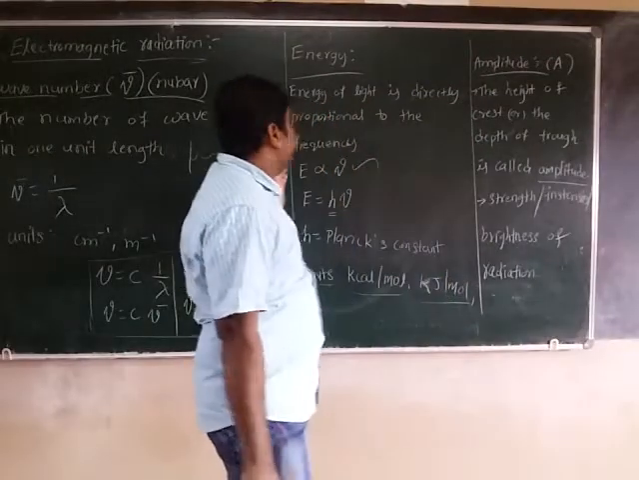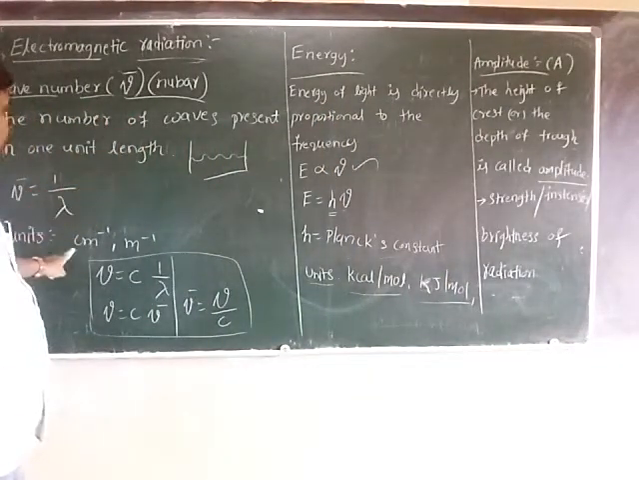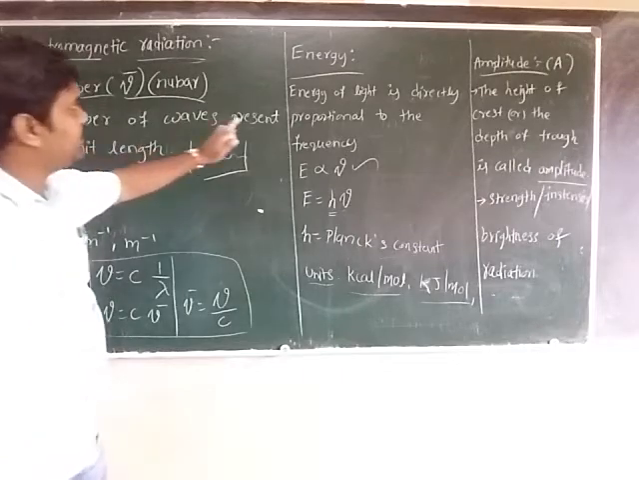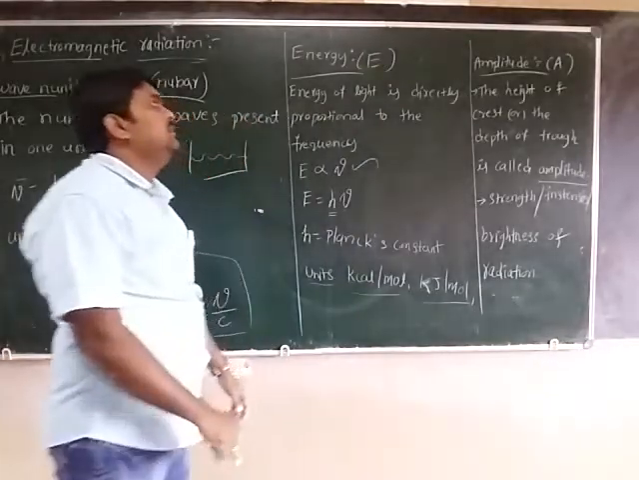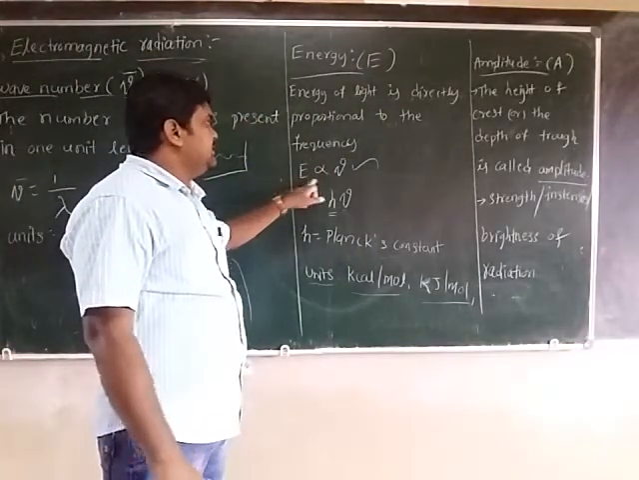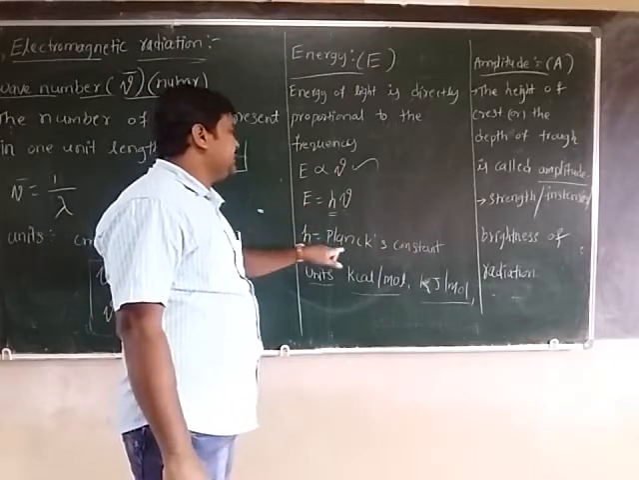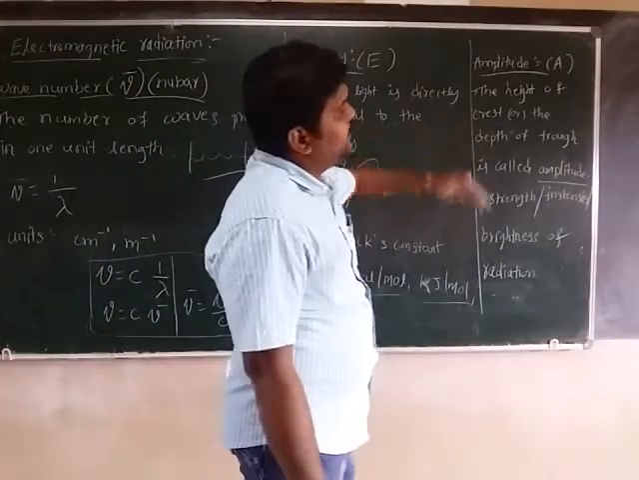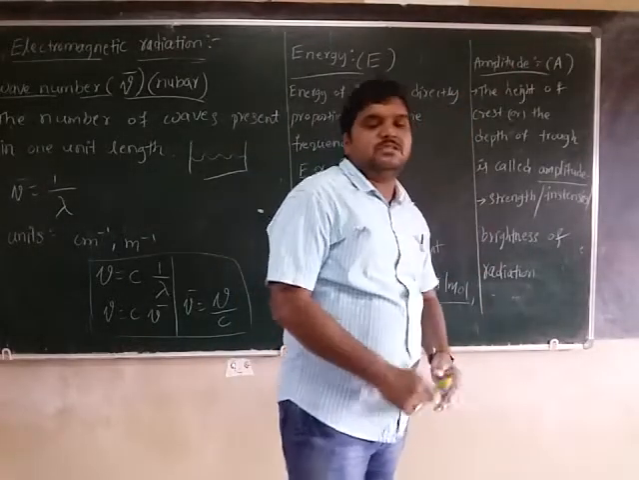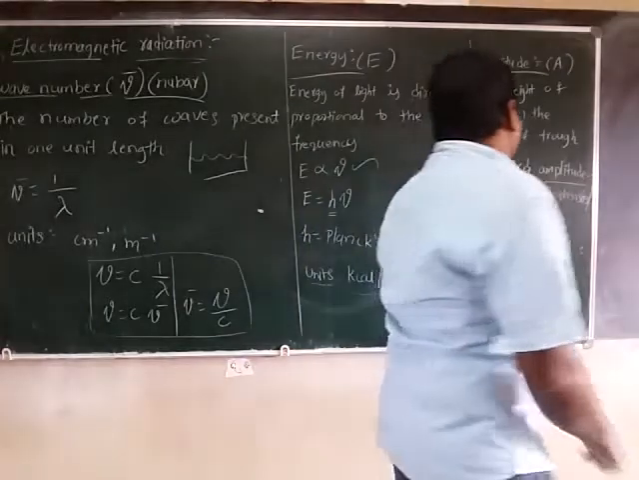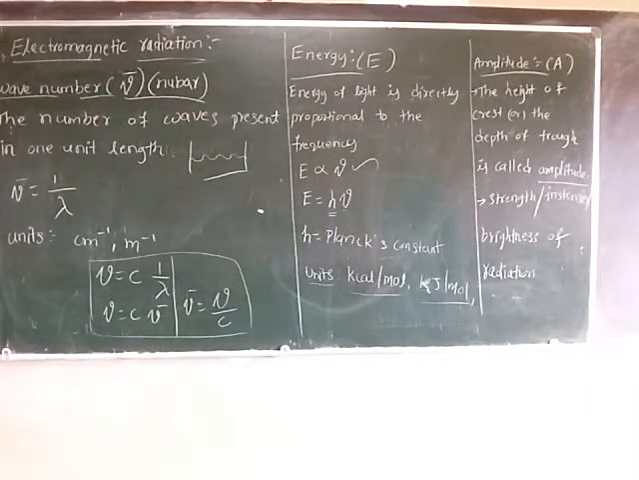So this is the wave number. The number of waves present in one unit length. Nu bar is equal to 1 by lambda. Energy is directly proportional to the frequency, E is directly proportional to nu, E is equal to h nu, h is Planck's constant. Amplitude, the height of the crest or the depth of the trough, gives information about the strength or intensity or brightness of radiation.